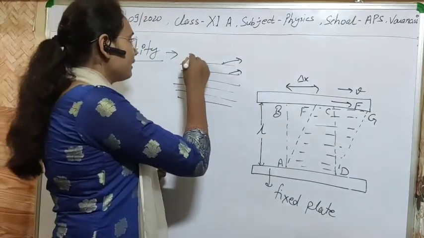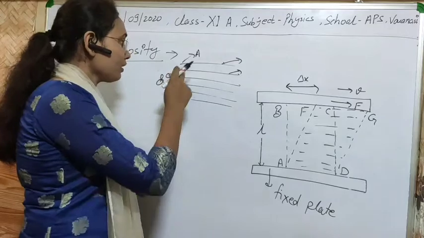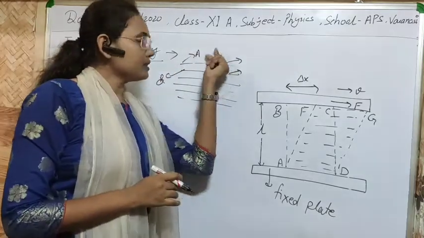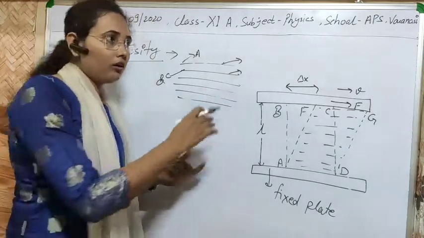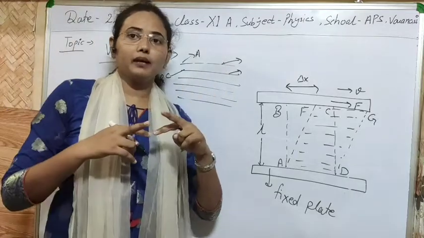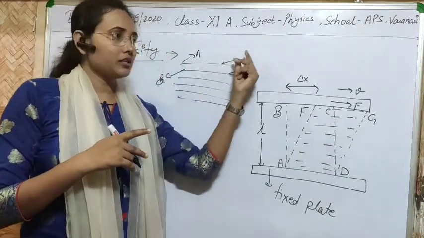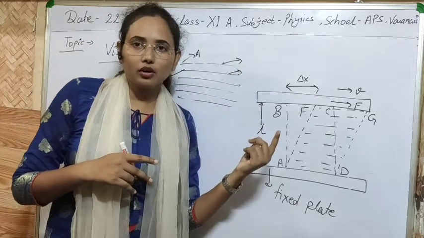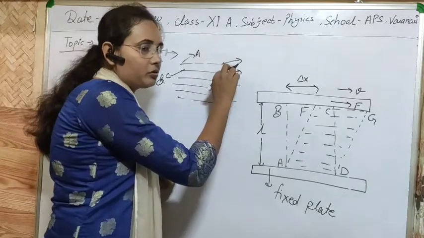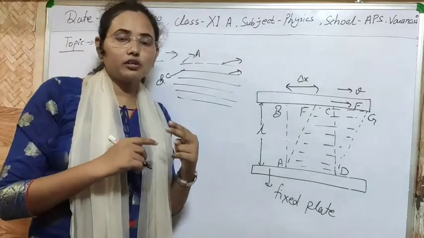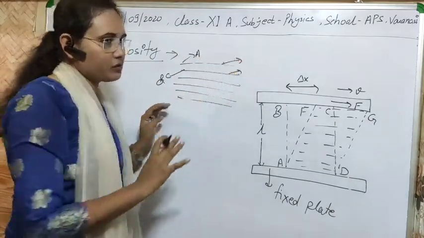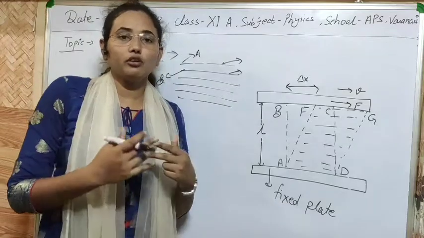suppose that this is layer A and this is layer B. Layer A has greater velocity than layer B. So what will be the tendency of layer A? Layer A will always tend to increase the velocity of layer B, so that they will become equal and constant, means their momentum will be constant throughout. It will transfer some of its momentum to layer B, and this is also called the transport of momentum. But I am not talking about transport phenomena; simply, I want to tell you what viscosity is.